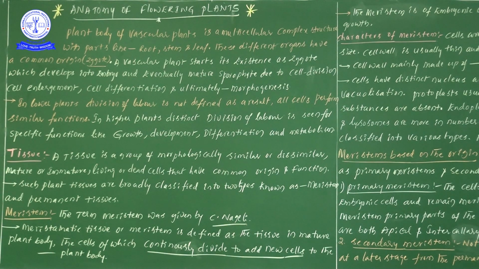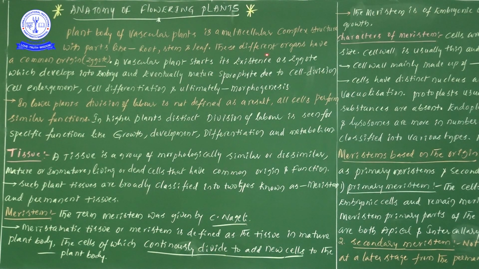Vascular plants means presence of vascular bundles. I think you may or may not know very well that vascular bundles are nothing but the combination of both xylem and phloem together. So if vascular bundles are there, definitely those plants are multicellular, with parts like root, stem and leaf.